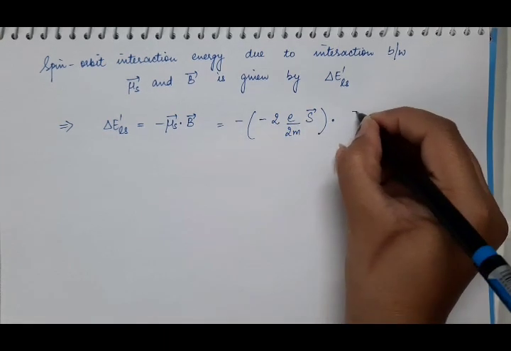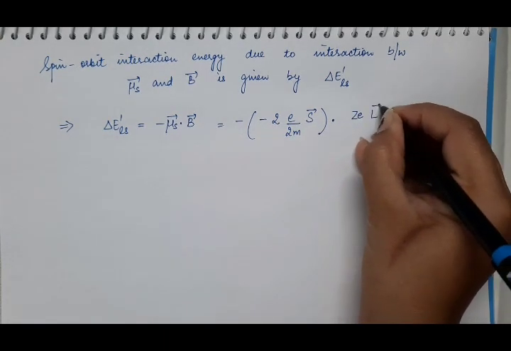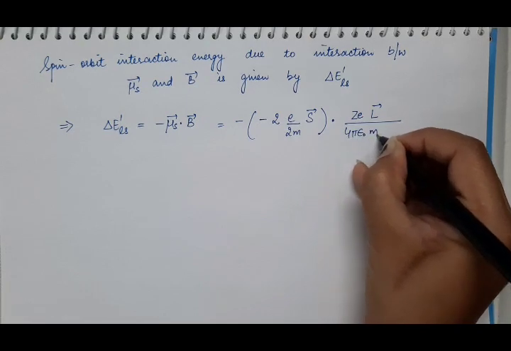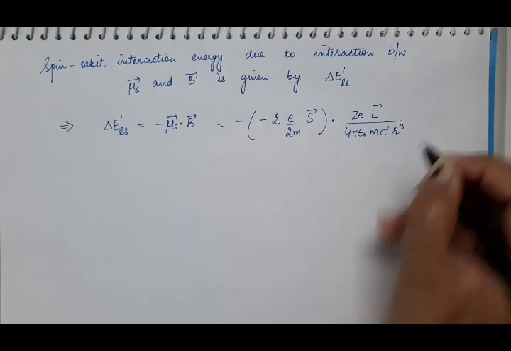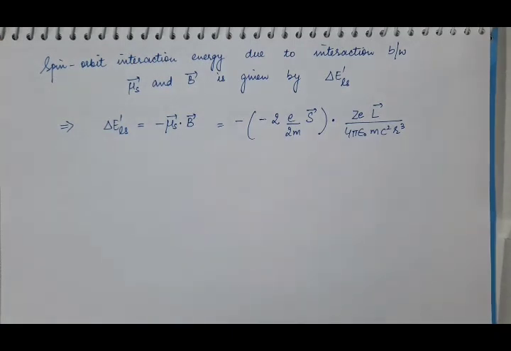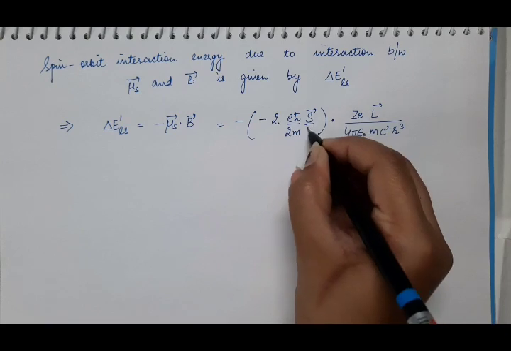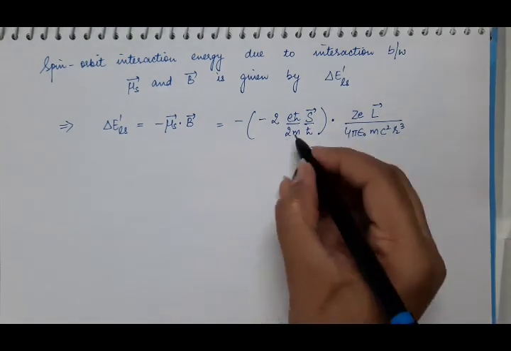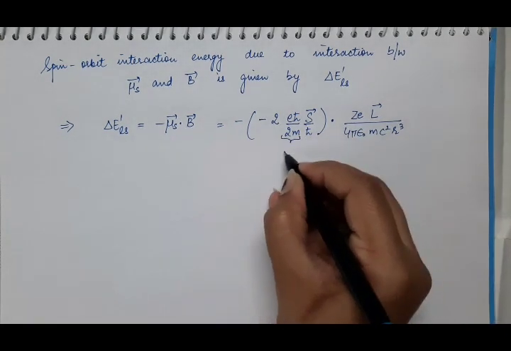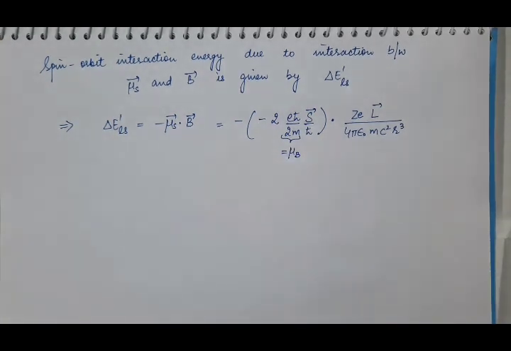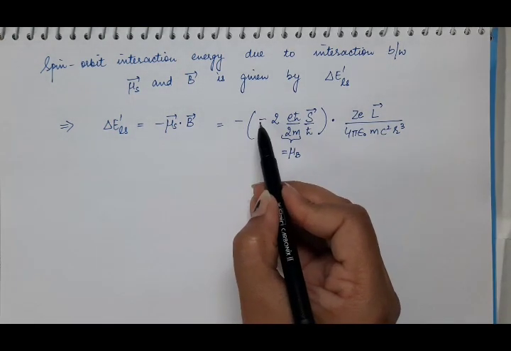It is Ze L vector upon 4 pi epsilon naught m c square r cube. And here multiply and divide by h cut, and we know that this factor e h cut by 2m is known as the Bohr magneton mu B, and this minus and minus will be plus.